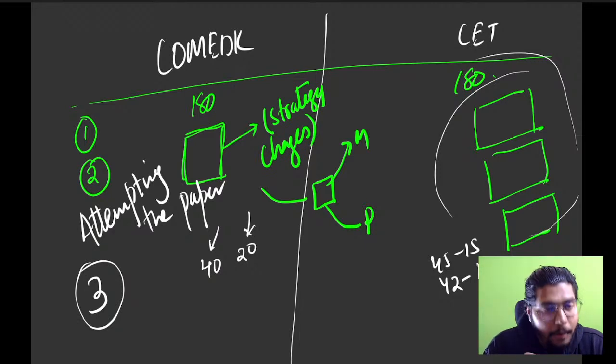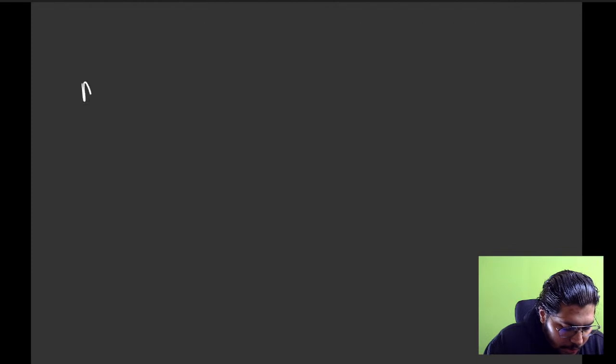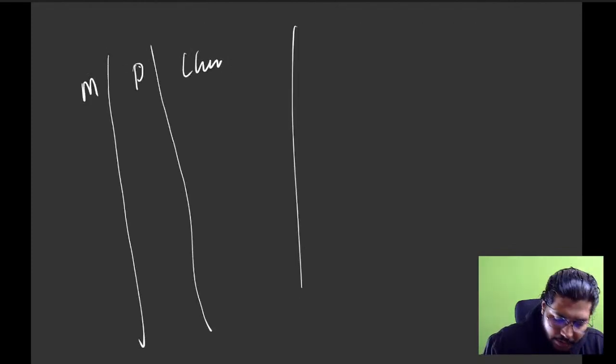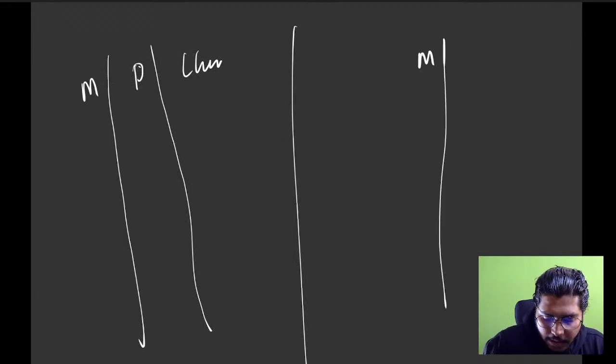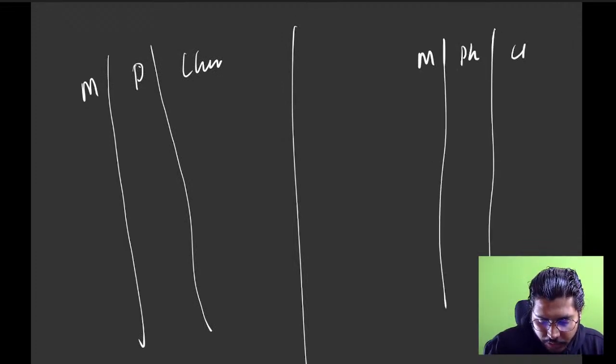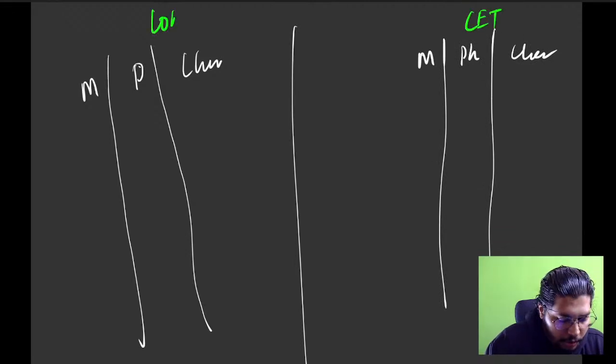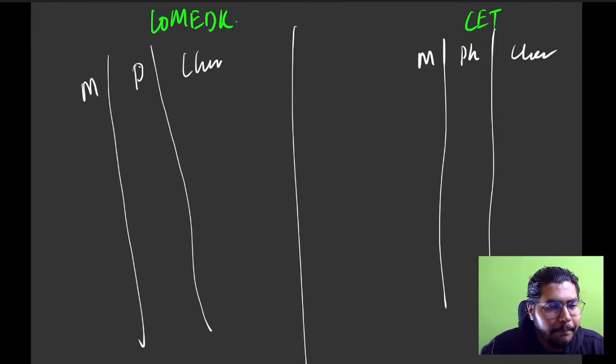In that we'll talk about how COMEDK is more different than KCET. So let's see one more thing with analytics. So maths paper, physics paper, chemistry paper, and here maths, physics, chemistry. This is for your CET. This is for your COMEDK. Everybody understand? Very important. Okay.